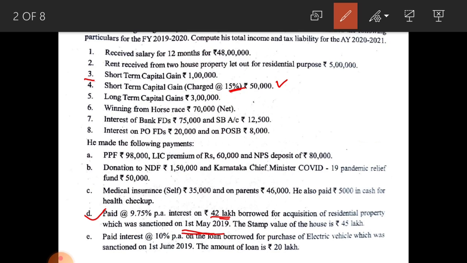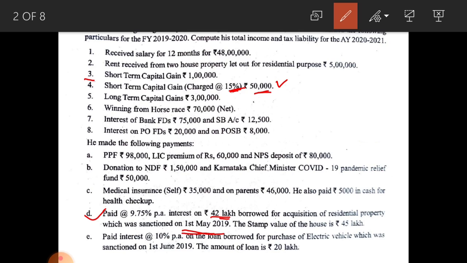You should not consider this one to apply your normal tax slab. You have to exclude this, because on 50,000 you have to calculate at the rate of 15%. Okay. Next, see, long term capital gains 3 lakh coming under capital gains and taxable at 20%, and you cannot apply the normal tax slab for this one also.